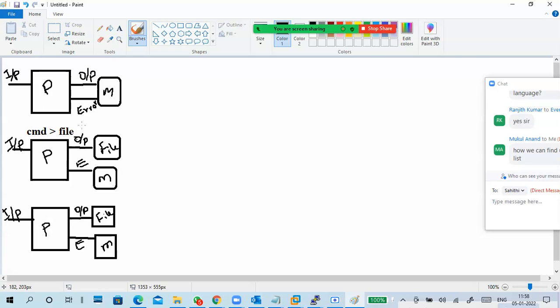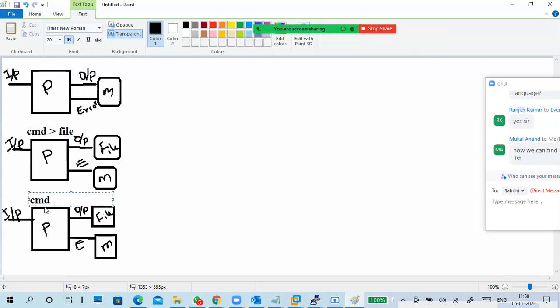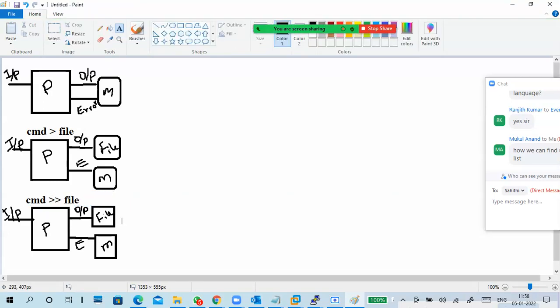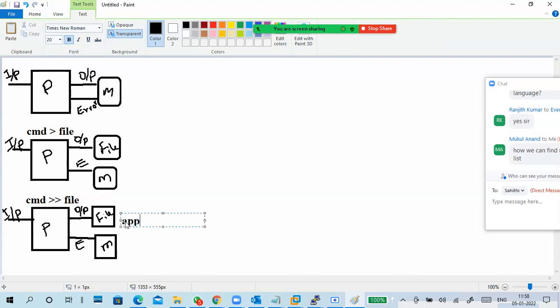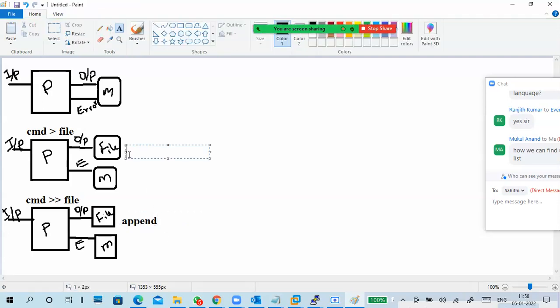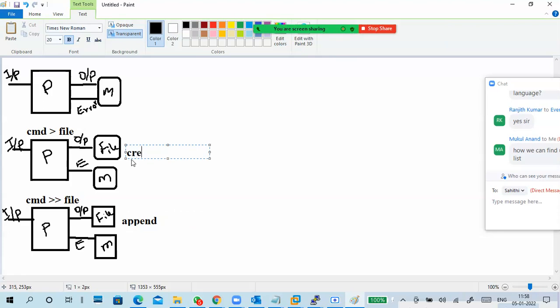I'm giving an input. This is the process, but the command is a little different here. Double greater file, but the output is not changing anything. The only thing is append. This is create and replace.